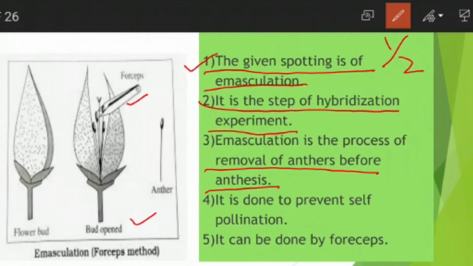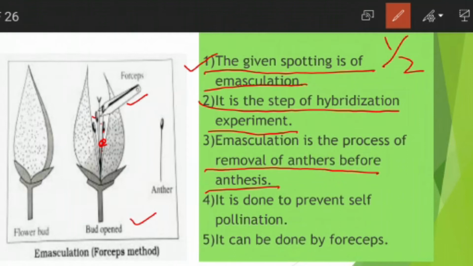What will happen if we get late? The anthers will mature, the pollen grains will become mature, and there is a chance that pollen grains may fall on the stigma of this same flower. So to avoid this, the anthers are removed before the pollen grains mature.